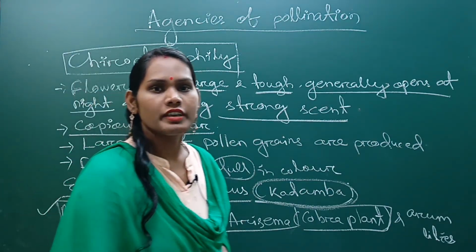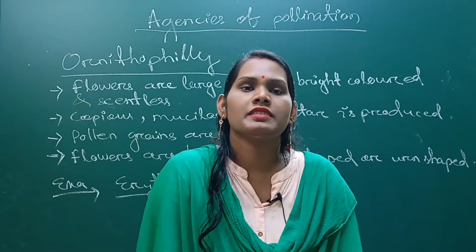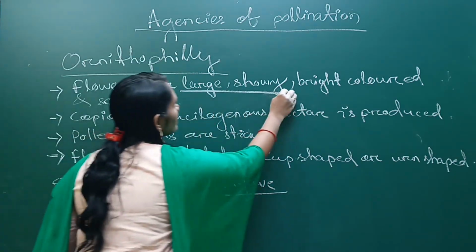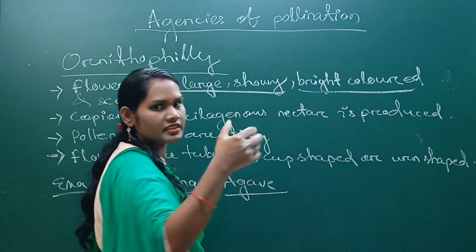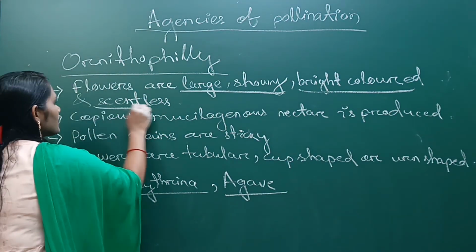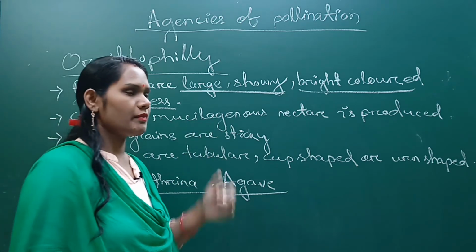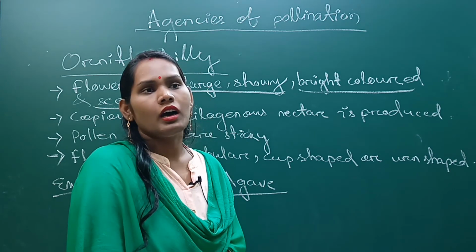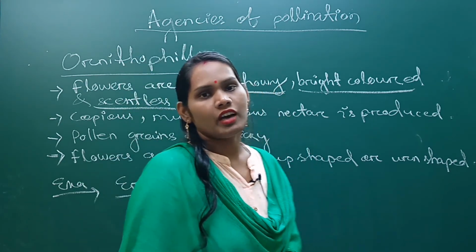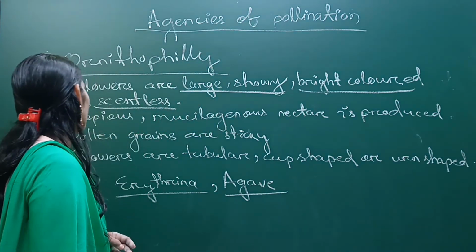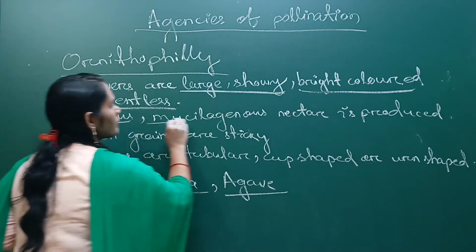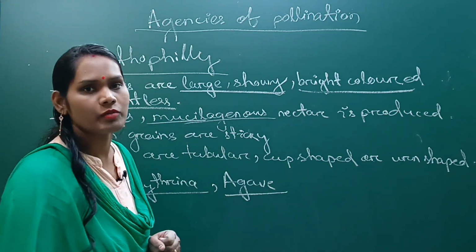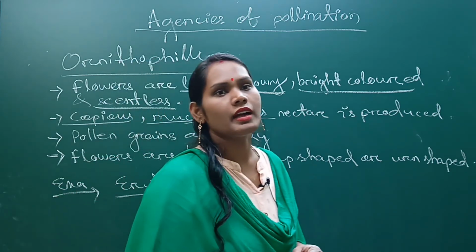Next come to ornithophilous type flowers. So let's discuss the adaptations in ornithophilous flowers. Okay. So the adaptations are: flowers are large, showy and brightly colored so that they can easily be attracted by the birds, and the flowers are mainly scentless. Okay. So this type of pollination is not so common, but some birds like hummingbirds and honeyeater birds visit the flowers and do the pollination. And the nectar is copious, mucilaginous, and sugar is the main ingredient in this nectar, and plenty of nectar is produced so that the bird can use it as its drink.